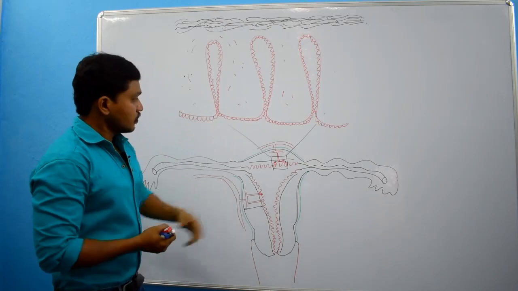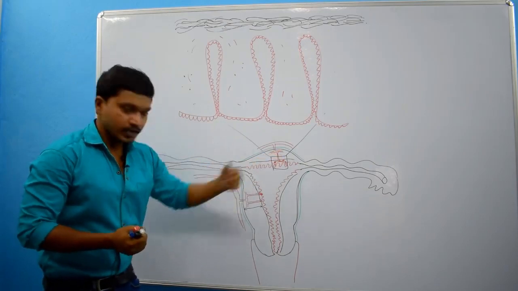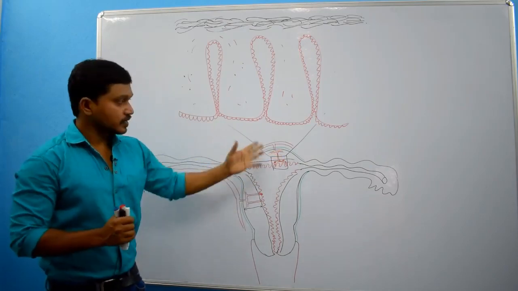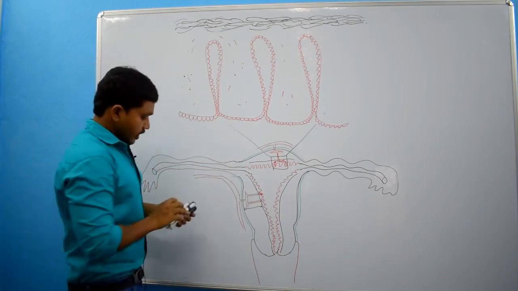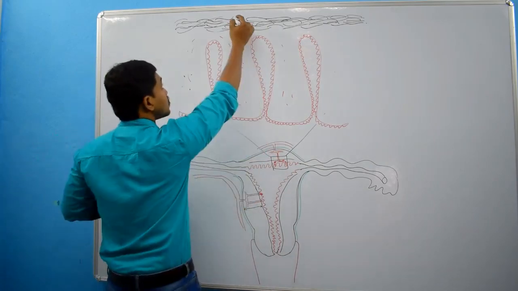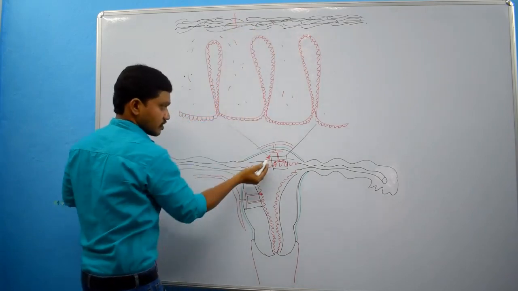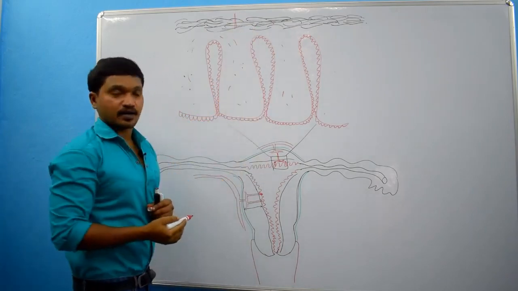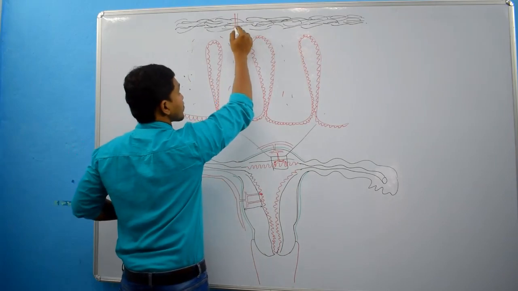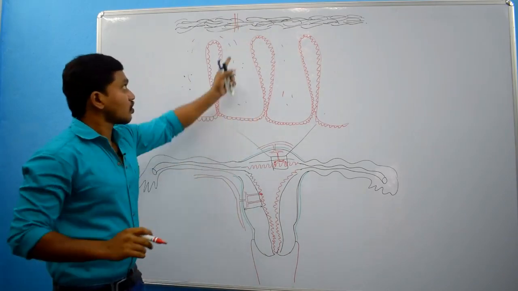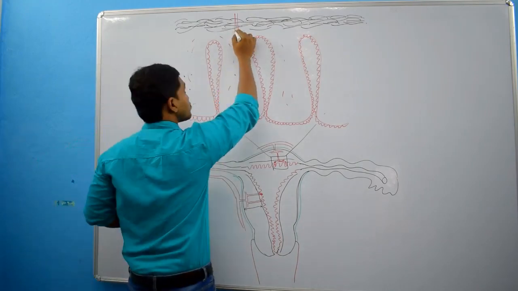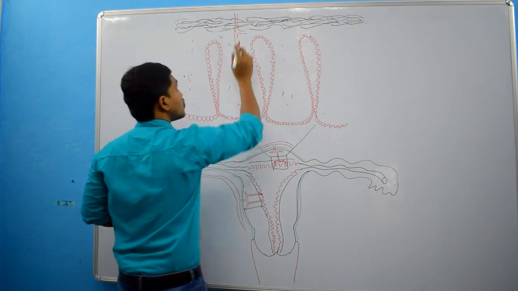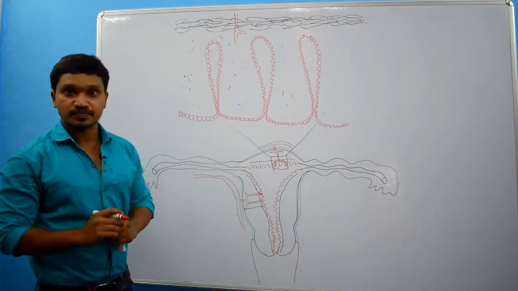Then we have to discuss these blood vessels because they are very important when you are studying the menstrual cycle, right? So what is this artery? Radiating artery. This radiating artery, once it reaches the endometrium, will give two types of arteries.